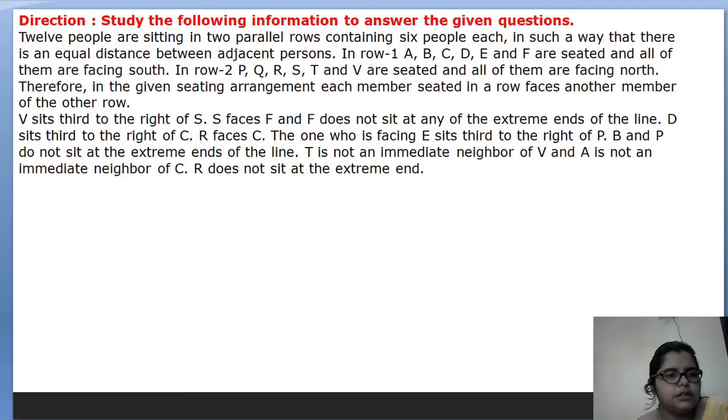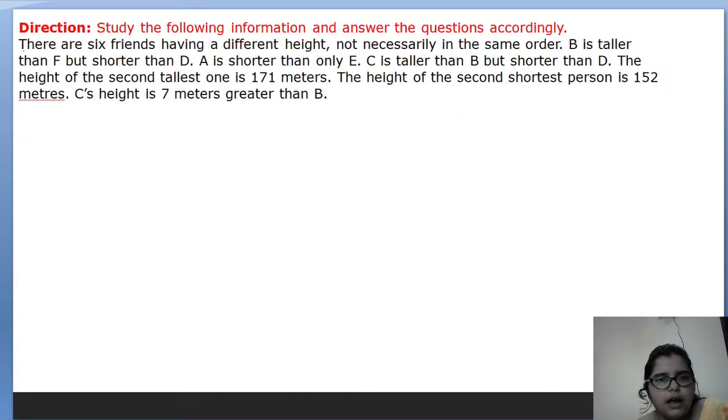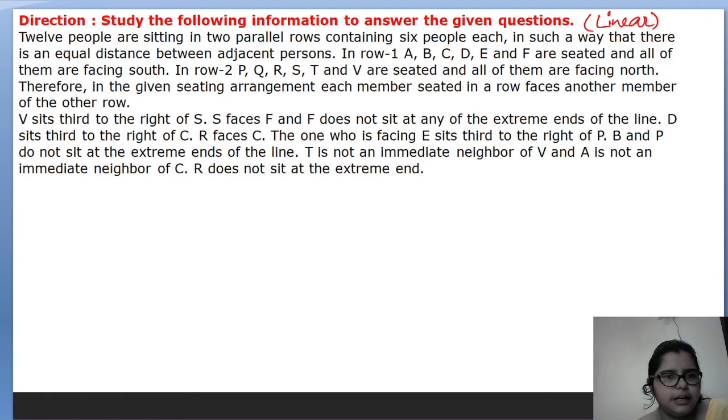Here we'll discuss one arrangement question. This is a linear arrangement, with parallel rows. The first part is a linear arrangement, and the second part says there are six people having different heights and so on. This type of question is based on comparison. Let's start with the first one, the linear arrangement.